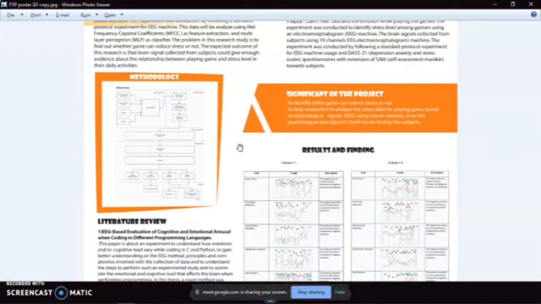And the second one is to help researchers analyze the stress data for playing games based on physiological signals using a neural network, since the psychological data itself can be lied about by the subject. As you know, if we ask someone to just fill out the form based on the options given, anyone can lie.